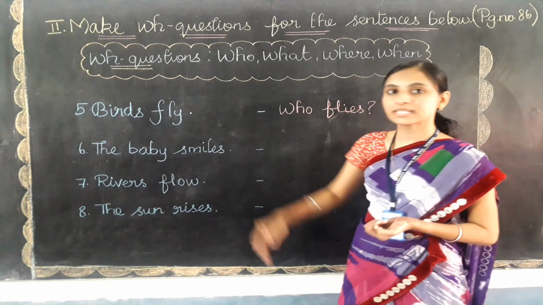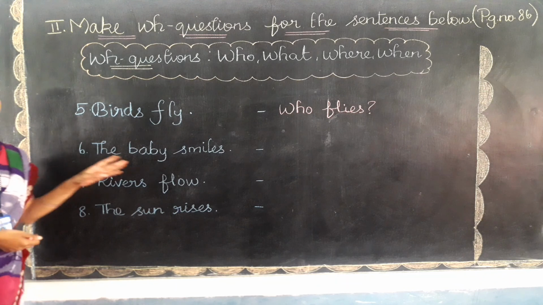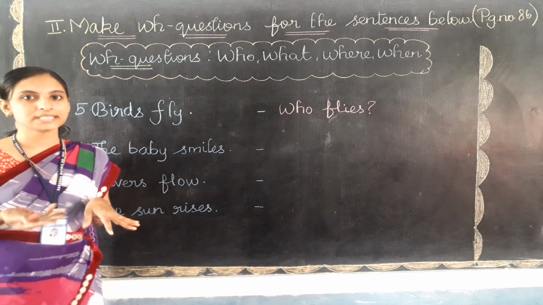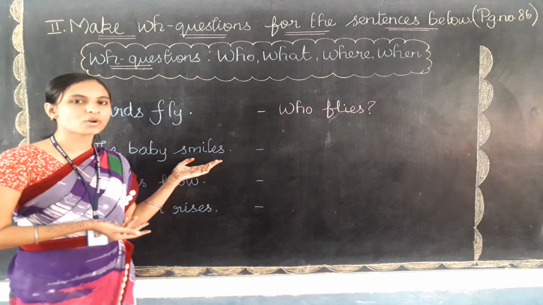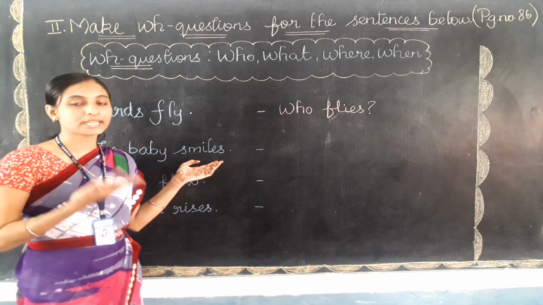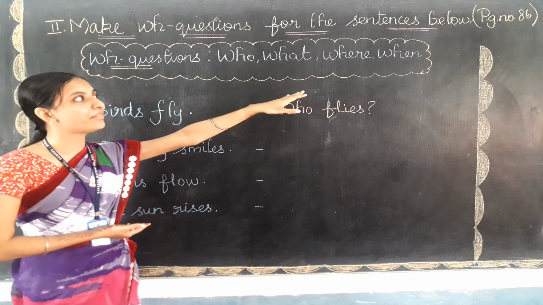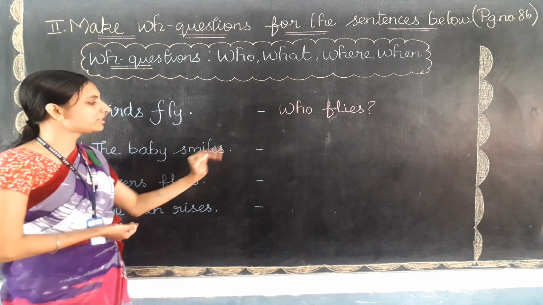So let me read out the sixth question for you. The baby smiles. The baby smiles. Kuzhandhai sirikkiradhu. Kuzhandhai sirikkiradhu. So with the usage of smiles, I can frame a question by using who or what or where or when. See, we can try to apply all these words with this verb.